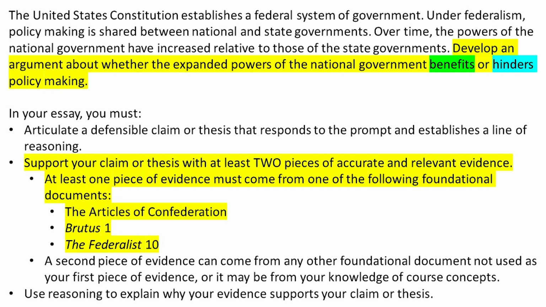So we only have 2 choices. Either expanded powers of the national government benefits policymaking, or it hinders it. Some of you might immediately have a gut reaction to this prompt because you personally favor or oppose a stronger national government. But don't commit yet. First, let's think about the documents that they've given us to choose from. Take a couple of minutes before you start writing.